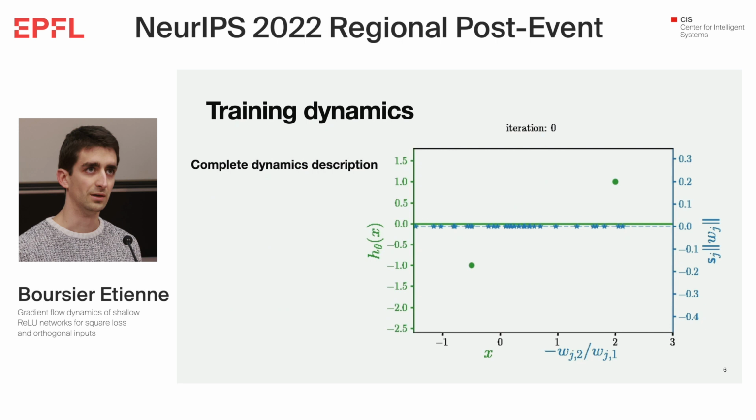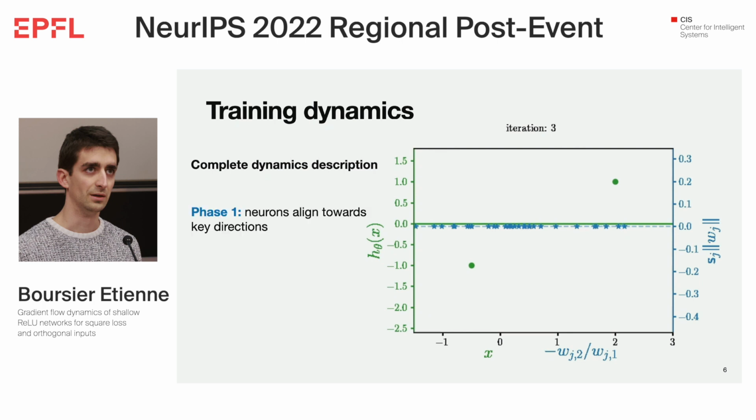We also have many other insights that can be difficult for the proof. I cannot present all of them, but the main one is that we are able to characterize precisely the training dynamics. Here I'm considering 2 data points of dimension d, because I need them to be orthogonal. The second dimension corresponds to the bias parameter of the neural network. The green points are the 2 data points. The green line is my estimation function at each time. And each blue star is one neuron of my neural network. Its x value is given by the position of the kink of the ReLU, and its y value corresponds to the output layer weight for this neuron.